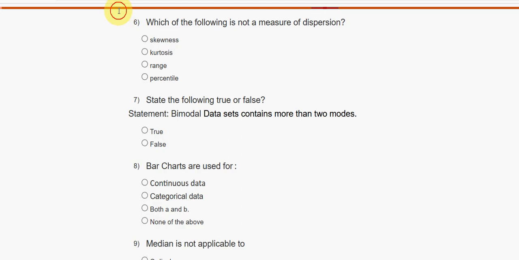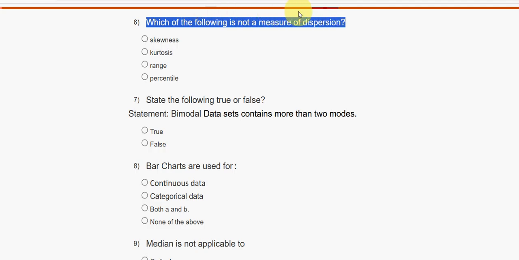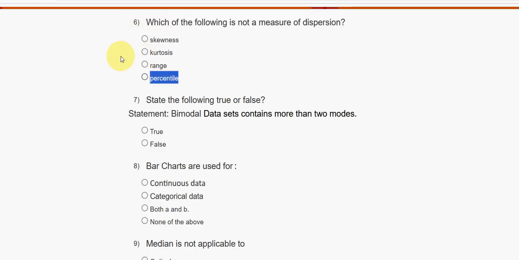So sixth question, which of the following is not a measure of dispersion? For the sixth question, the probable answer is the fourth option, percentile. Percentile is the correct answer for the sixth question, guys. Now let's move on to the seventh one.